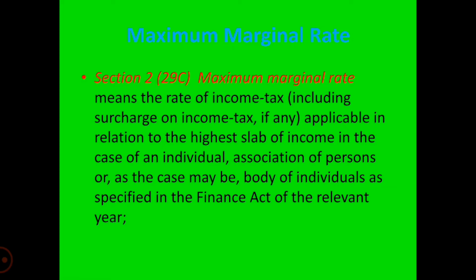Thus, after the total income, the net income of the assessee, individual, association of persons, or body of individuals, as the case may be, after applying the basic rate of tax, on the resulting amount the surcharge is levied, and after that, on the total of income tax of 30 percentage and the surcharge, the education cess of 4 percentage is applied. That resulting rate is the maximum marginal rate.